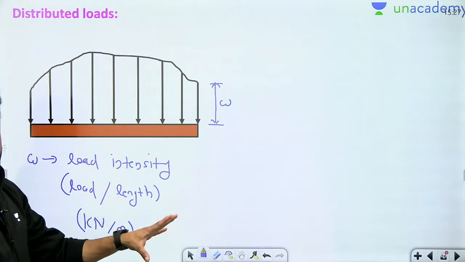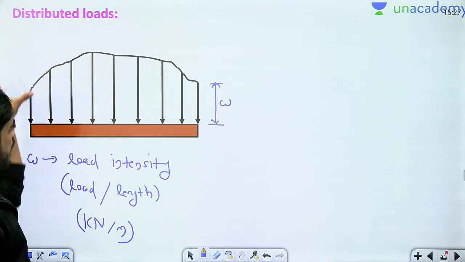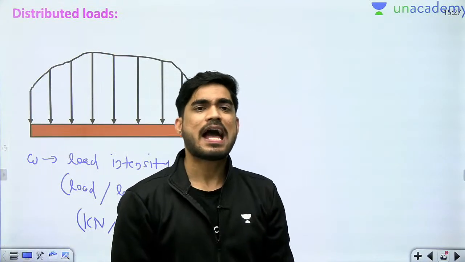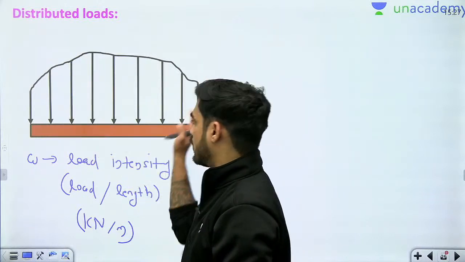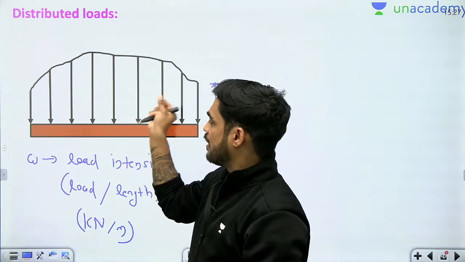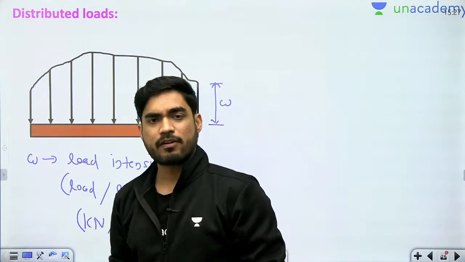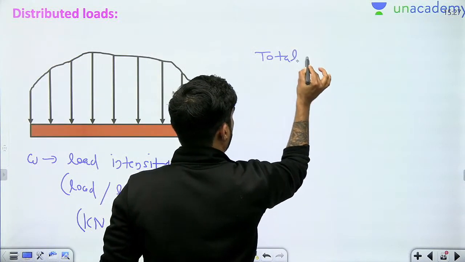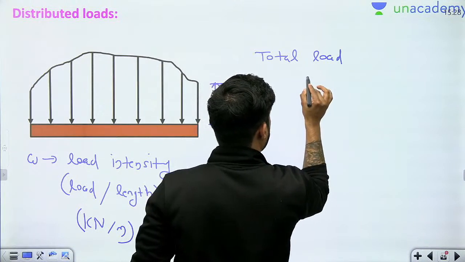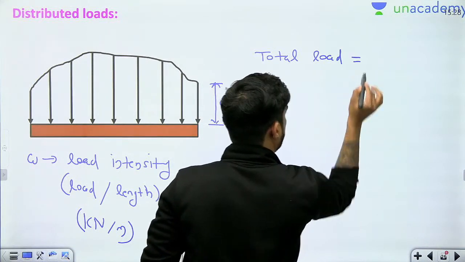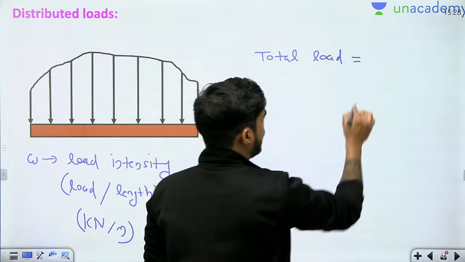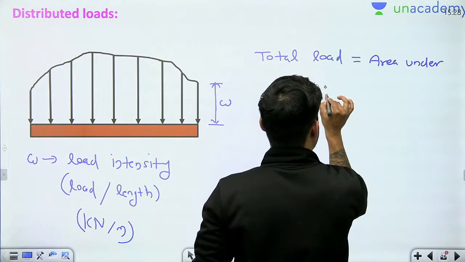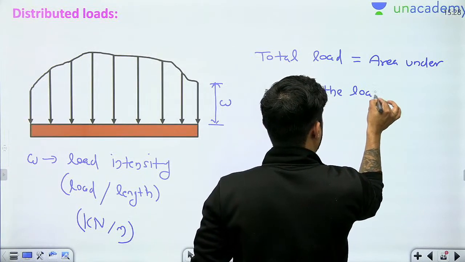Okay. Now understand, if you have a distributed load like this, then you have to calculate the total load and you have to take moment of this load. So what will be the total load? Total load of this distributed load is equal to area under the loading diagram.